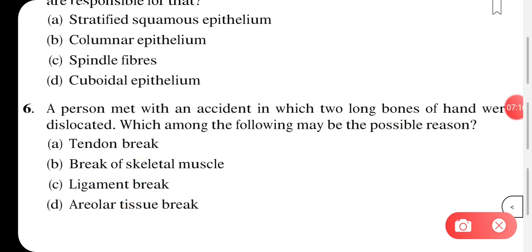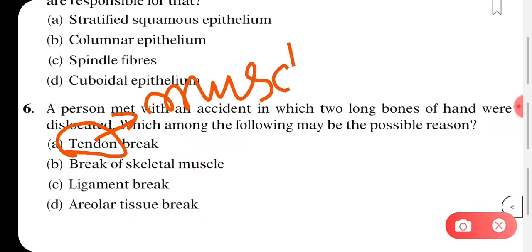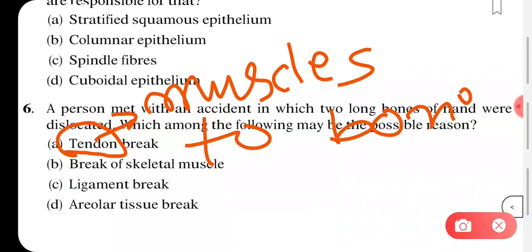Tendons are those connective tissues that connect your muscles to bones. They are fibrous tissue with great strength, and at the same time they bring flexibility, so that easy movement can take place.